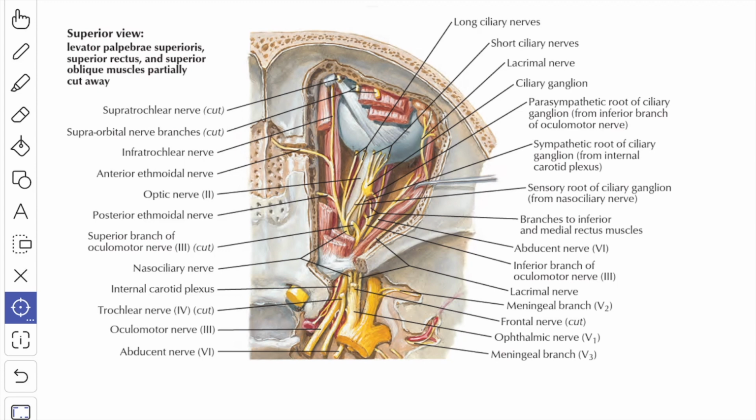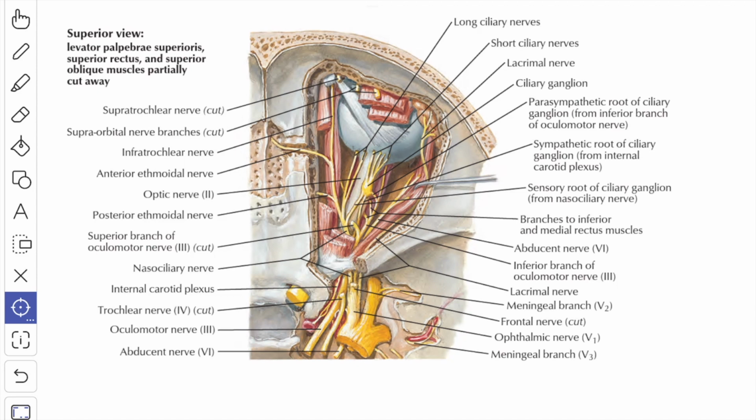Next we'll see about the nasociliary nerve. So this is the nasociliary nerve. It enters the orbit through the superior orbital fissure and lies within the common tendinous ring between the superior and the inferior rami of the oculomotor nerve. In the orbit, the nerve passes forward and medially, crosses above the optic nerve from lateral to medial side along with the ophthalmic artery, and reaches the anterior ethmoidal foramen of the medial wall of the orbit, where it continues as anterior ethmoidal nerve.